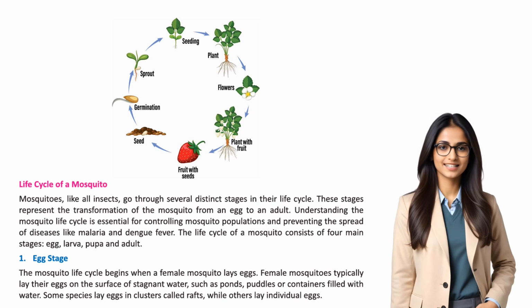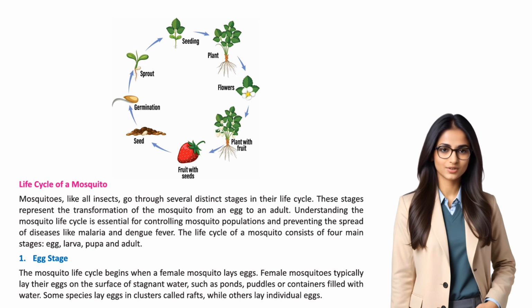Life cycle of a mosquito. Mosquitoes, like all insects, go through several distinct stages in their life cycle. These stages represent the transformation of the mosquito from an egg to an adult. Understanding the mosquito life cycle is essential for controlling mosquito populations and preventing the spread of diseases like malaria and dengue fever. The life cycle of a mosquito consists of 4 main stages: egg, larva, pupa and adult.